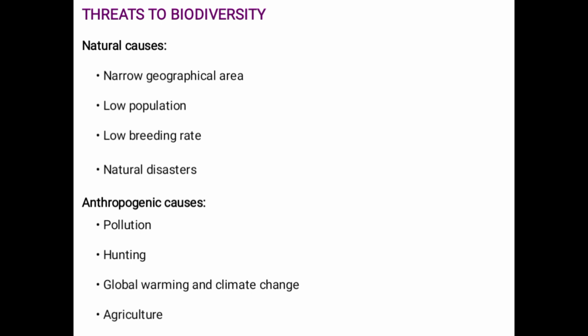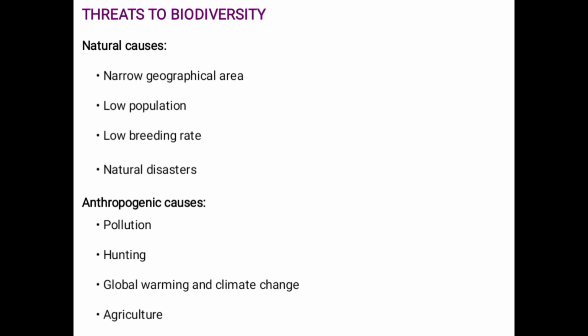Suppose in an ecosystem or in an area diversity is developing, and suddenly some natural calamities destroy it. What will happen next? Of course they have to start again from the very initial point. So those are the natural causes that threaten biodiversity.